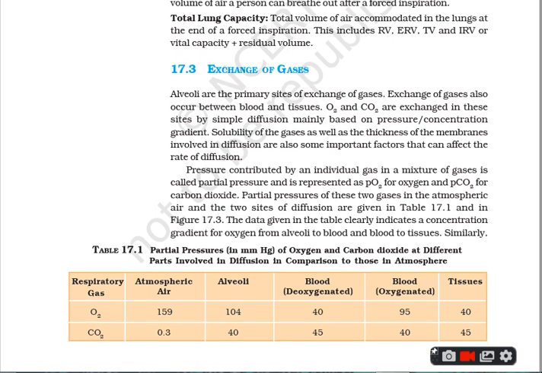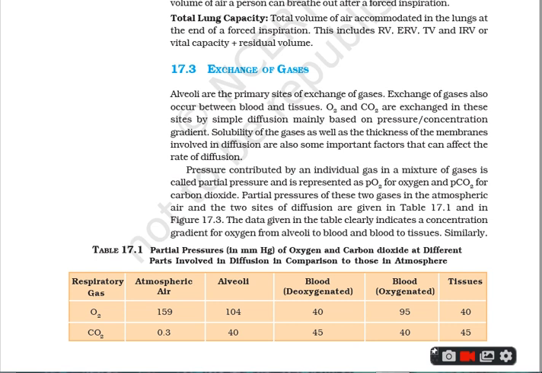Here you can see on the screen the table of your NCERT, that is 17.1. It is telling you the respiratory gases O2 and CO2. For O2, atmospheric air has 159, at alveoli it is 104, in deoxygenated blood it is 40, in oxygenated blood it is 95, and in tissues it is 40.